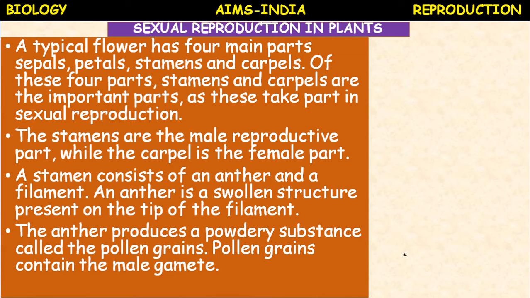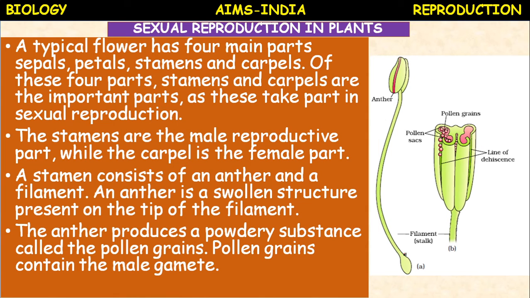The anther produces a powdery substance called pollen grains, or simply we can call it pollen. The pollen grains contain the male gametes. Okay, so this is the stamen. Stamen means it's a complete one. So a stamen consists of 2 parts, anther and filament.